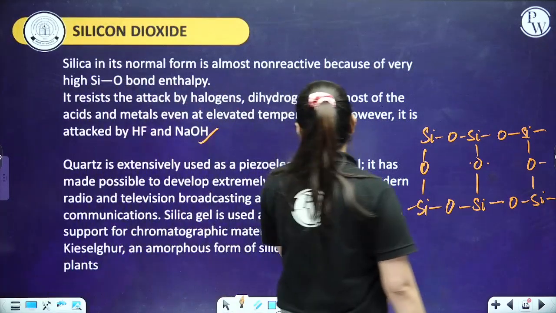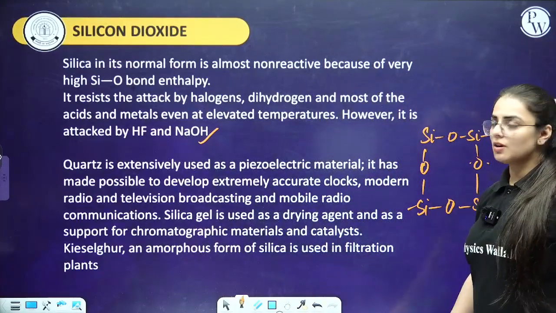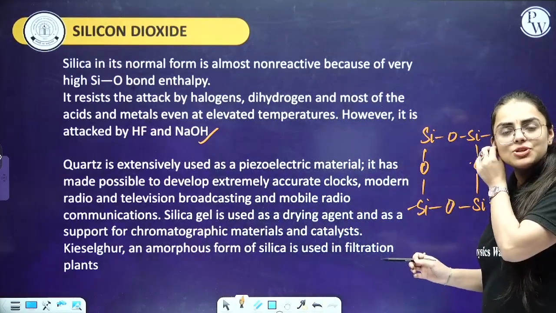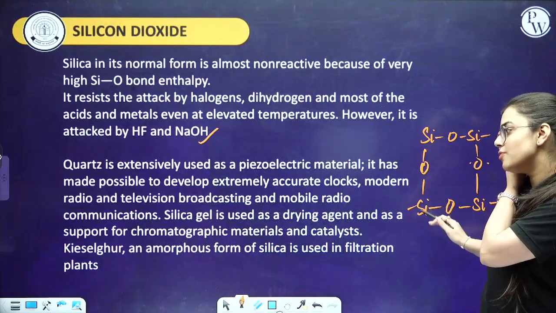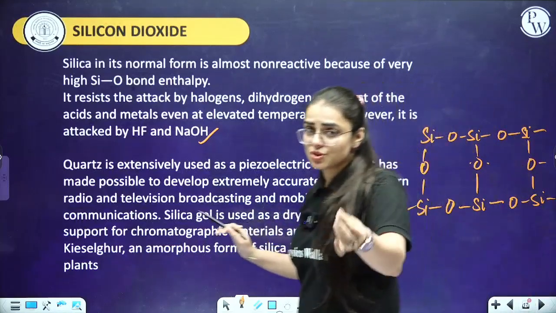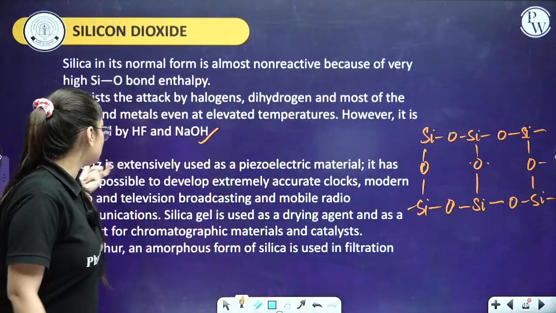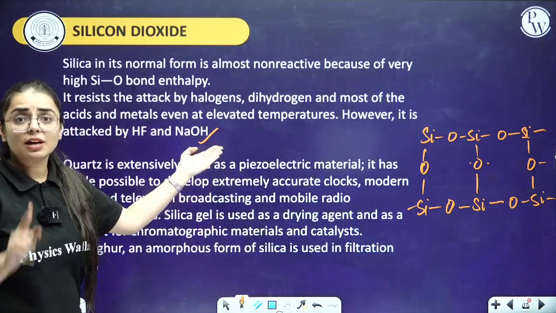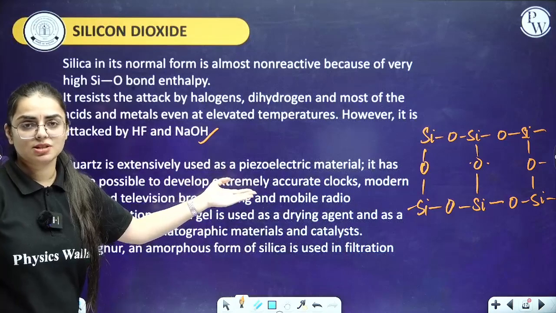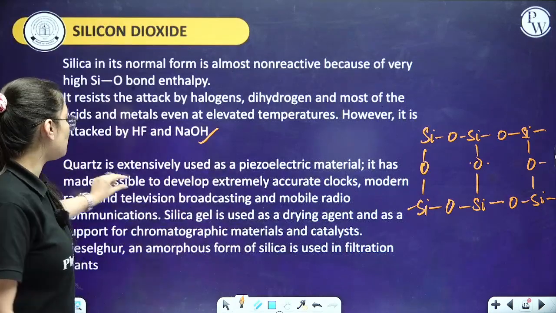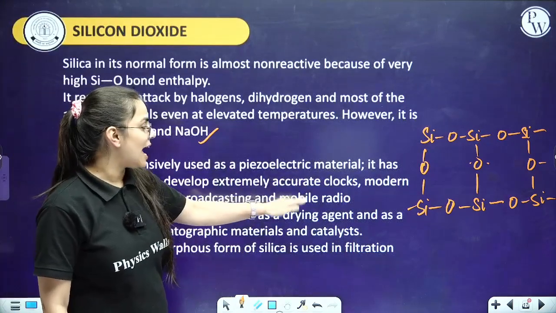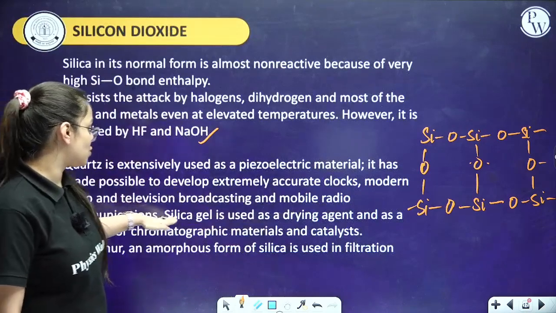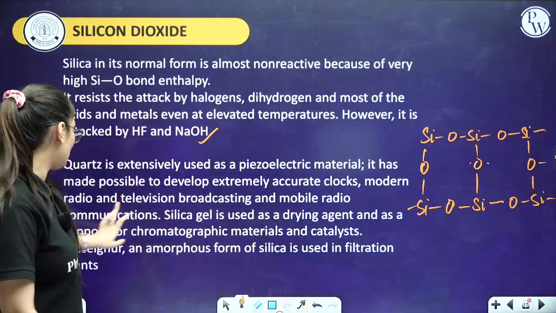Okay, ma'am. Let's start with the next part now, students. Regarding silicon dioxide, more information is provided for its usage, where it is used basically. Quartz is extensively used as a piezoelectric material. Questions are asked from this in competitive exams. It has made possible the development of extremely accurate clocks, modern radio and television broadcasting, and mobile radio communications.